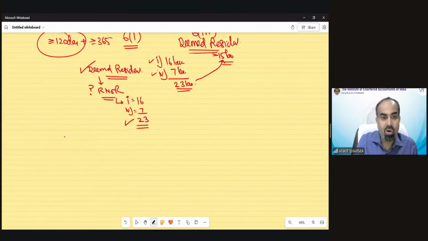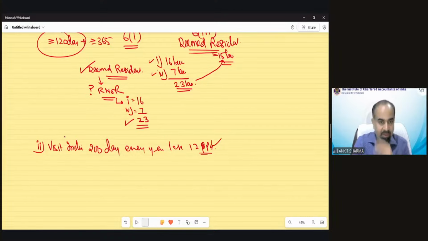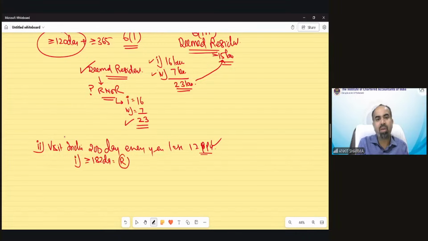The second case was, the question says, suppose she visits India for 200 days every year from the last 12 preceding previous years. So now it's very simple. She would be a resident and ordinary resident because she is fulfilling the more than 182 days condition. In current year, she would be resident.